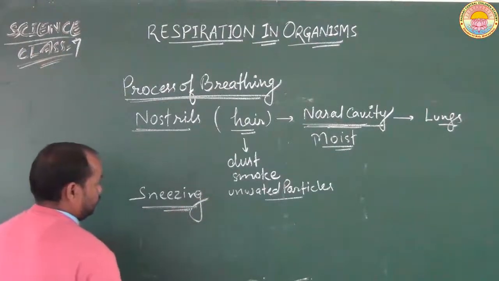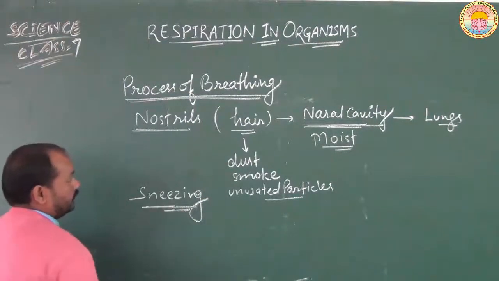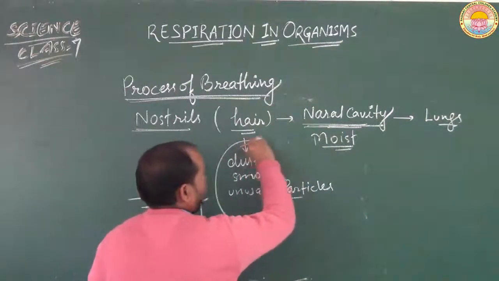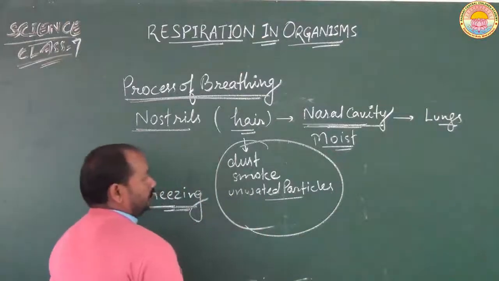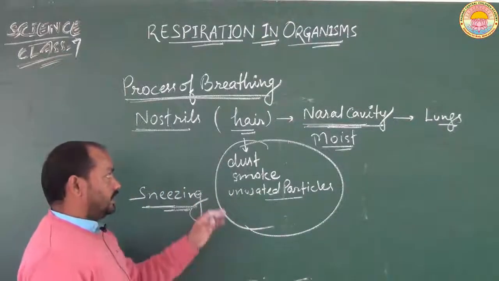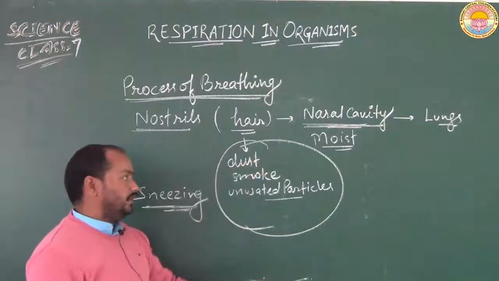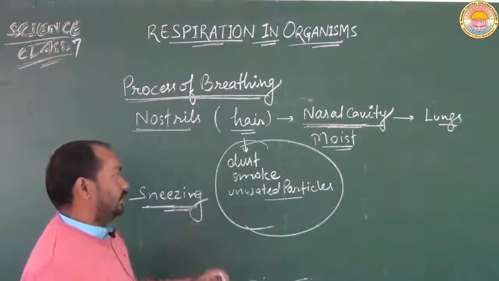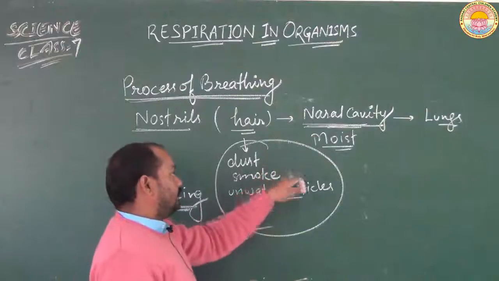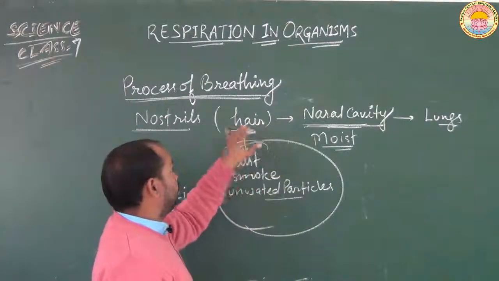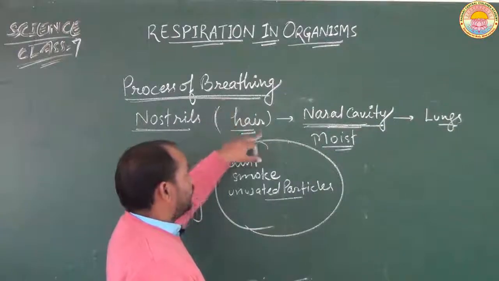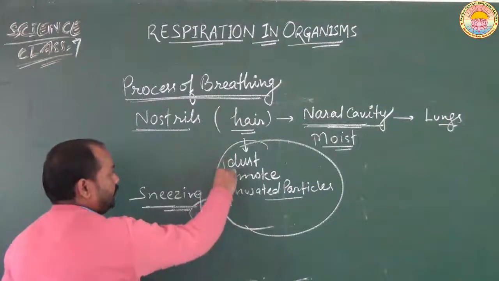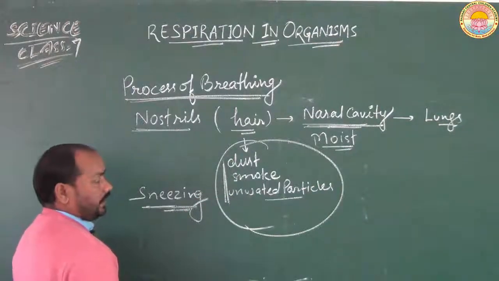Students, here let us understand the term sneezing. When we breathe in such an atmosphere where the air is not pure or is very dusty or smoky, then what happens? Lots of dust and smoke particles reach into the nostril, and that's why the hairs of the nostril start to vibrate, and they try to prevent these particles from entering.